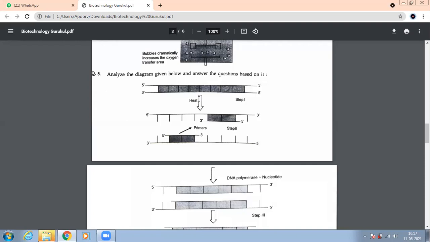Yes, children, why is it called annealing? Because primers are added to the single-stranded DNA. Yes, annealing means to add on something. And what are we adding over here? Primers. See, be very confident about these topics. You'll 100% have questions based on this. So annealing is also done, which is the third step? Extension. Why do we call this process extension?